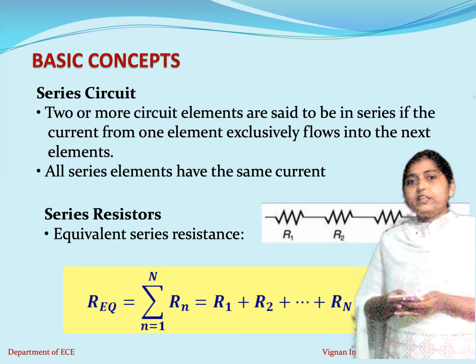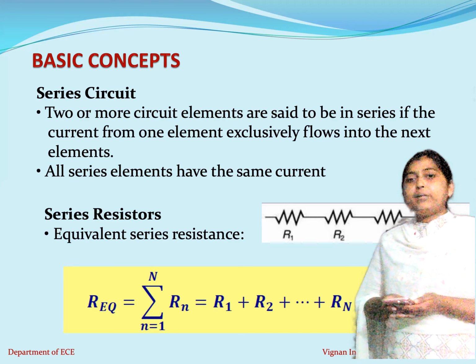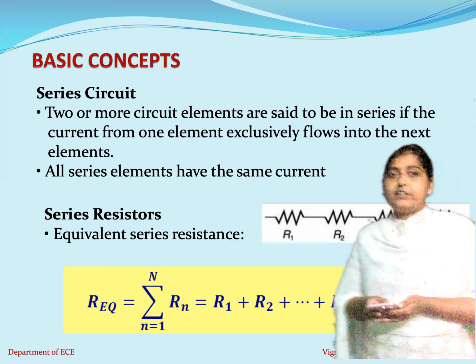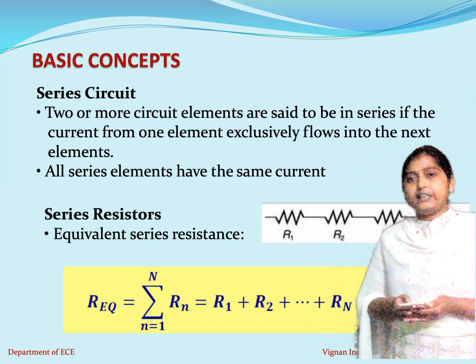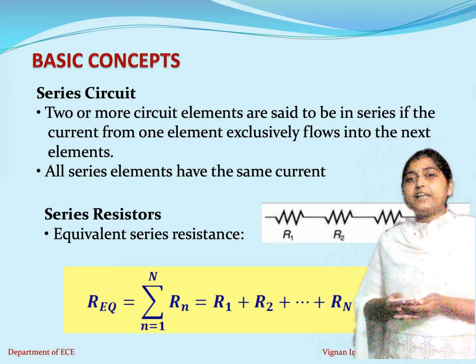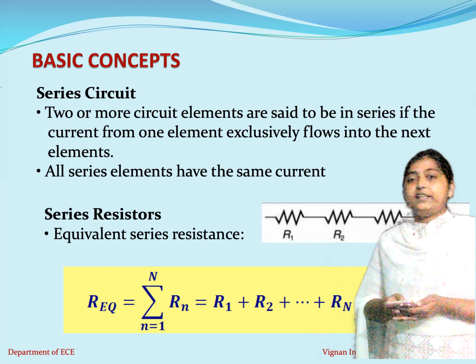Apart from that, if these resistors are connected to some voltage source in series, then the current flowing through the resistors will remain the same, whereas the voltage drop across resistance R1 and the voltage drop across resistance R2 may vary depending upon the value of the resistance R1 and R2. I hope it is clear to everyone. So remember that all series elements have the same current, but the voltage drop across the series elements may differ depending upon the value of the resistors which you are connecting in series.